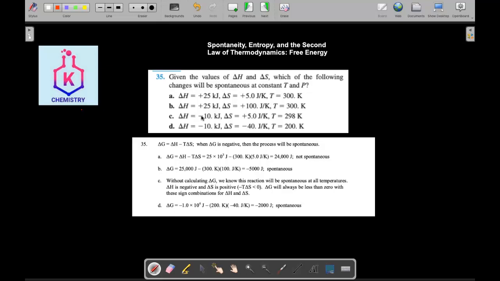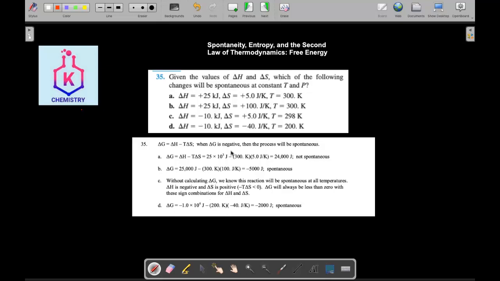Here delta H is negative and delta S is positive, and we said when the delta H is negative and delta S is positive, the result is going to be spontaneous at all temperatures, whether it's low or high. If it is low or high, then you are always going to get a negative result. Negative 10 multiplied by 5 multiplied by the temperature, 298, so this is a positive result, so it will be much more or less compared to the delta H.